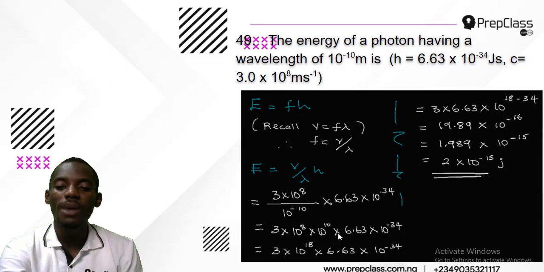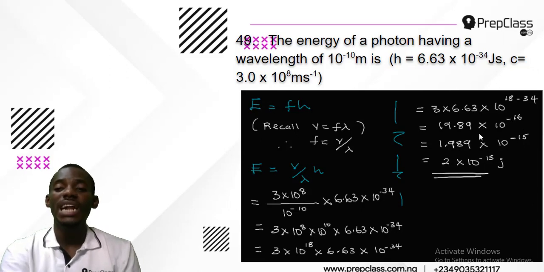And that will give me, bring the number to number, 3 and 6.63. And that will give me 3 times 6.63, that's 19.89. Then times 10 to the power 8 minus 34. And that will become 10 to the power minus 16. And that's what I have there.